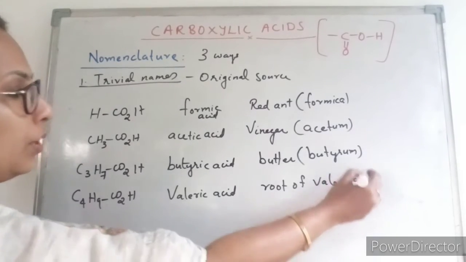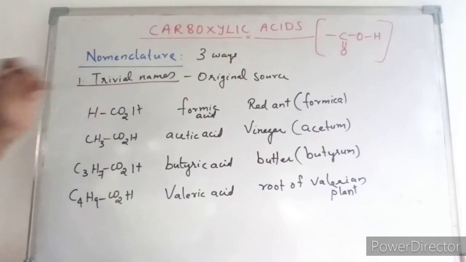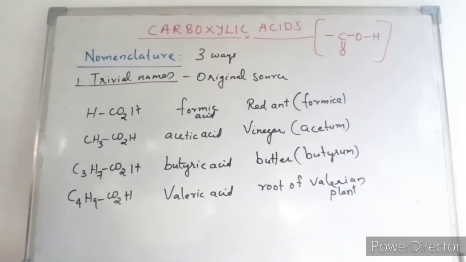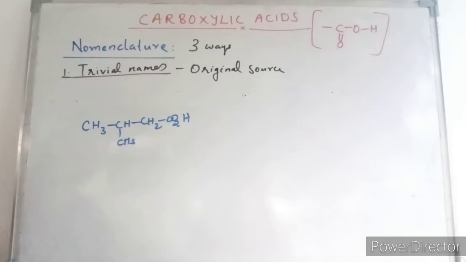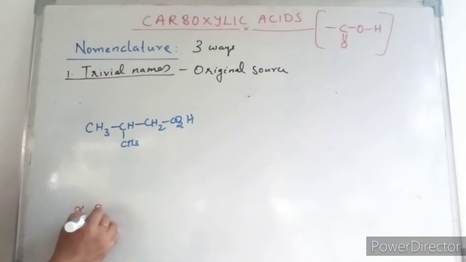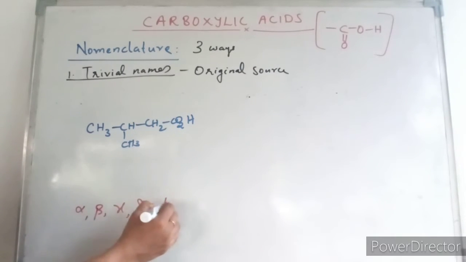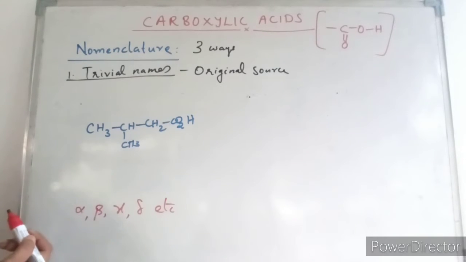This is how names came from the original source, which are called trivial names. In the case of substituted acids, the position of the substituent is represented by Greek letters like alpha, beta, gamma, delta, etc.